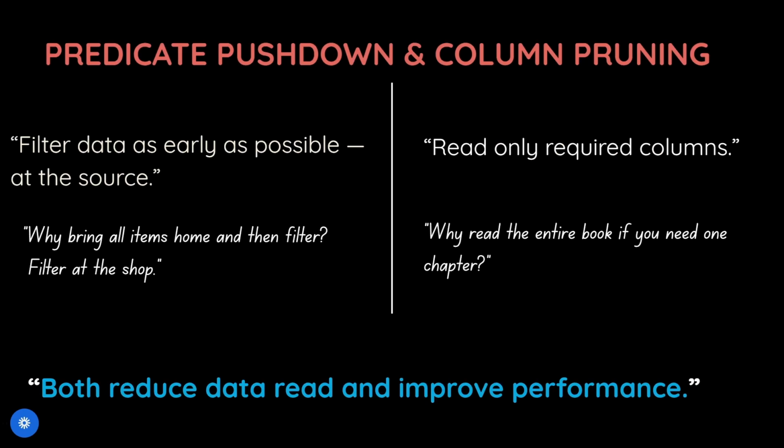And the second reason is that DataFrame is faster because it uses predicate pushdown and column pruning. So what is predicate pushdown? Predicate pushdown is enabled by the Catalyst optimizer and filters the data as early as possible at the source.